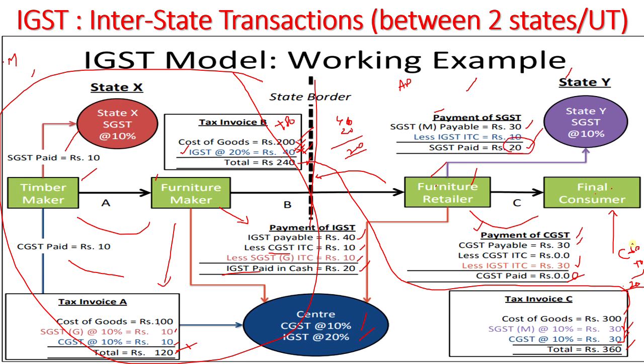Already we have seen 60 rupees he has collected, 40 he has paid already, 20 rupees is remaining. That 20 rupees will be paid as SGST. I hope you understand. This is how the final adjustments will be made. So you can understand that though the manufacturer is here in state X, state Y will get the GST component. So this is all about the GST transactions, interstate transactions.